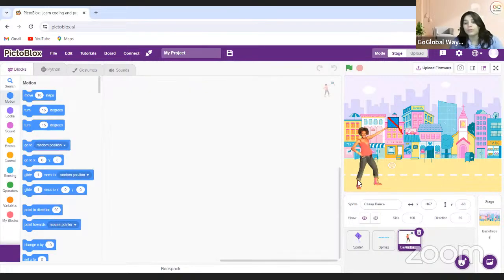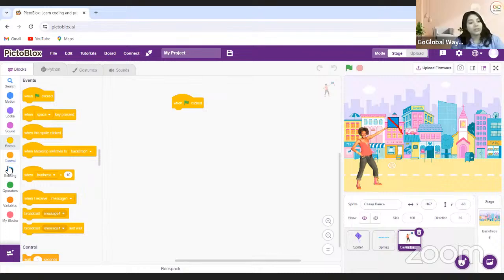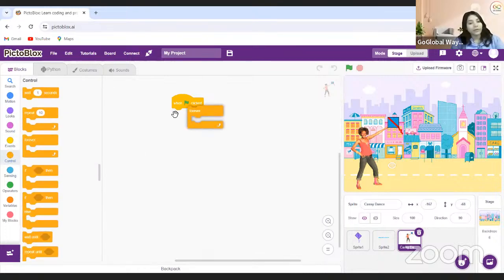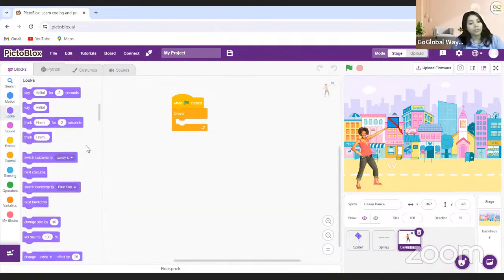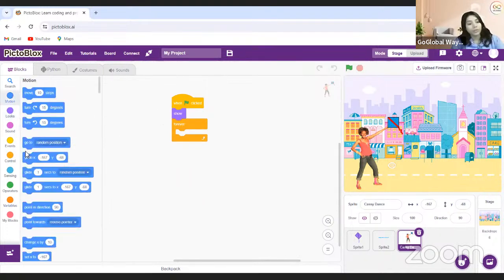So what I'm going to do, she's going to start a kite flying game. So she will say, hey everyone, you need to catch the kites. If you have 5 kites in your bucket, it means you win the game and you have the fun. But she will say this thing while doing it. So what I'm going to do is, she will start forever changing the costume. She will show to the position.